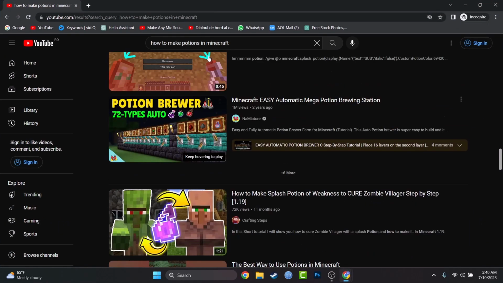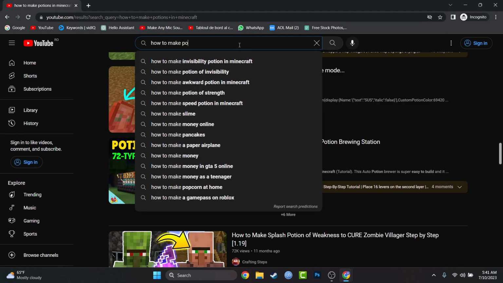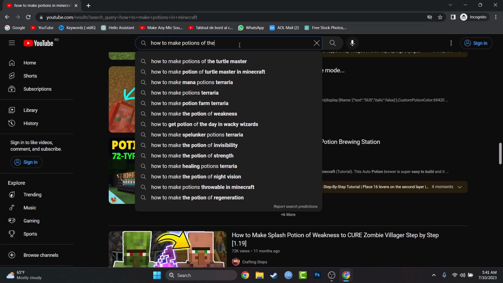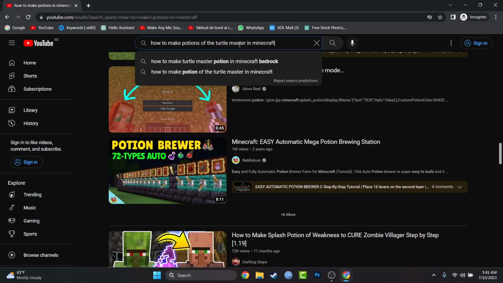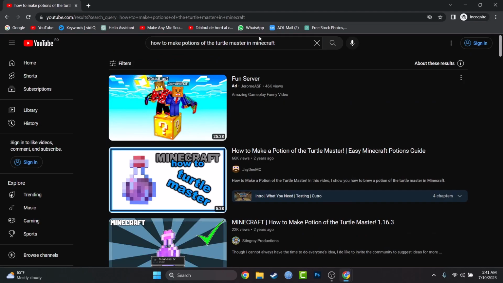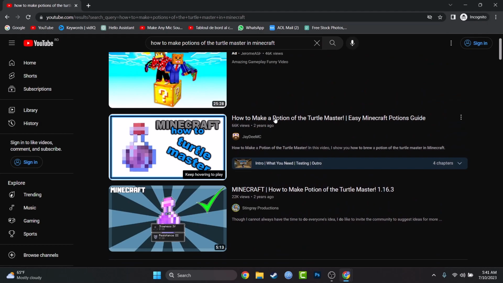Let's search a subtopic keyword on this, like how to make potions of the turtle master in Minecraft. No grammar errors, nothing. Let's type it. Copy that as well because I will put that in vidIQ. So as you can see, tons of videos.